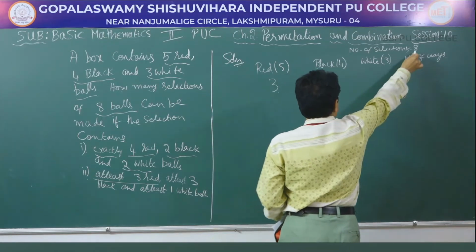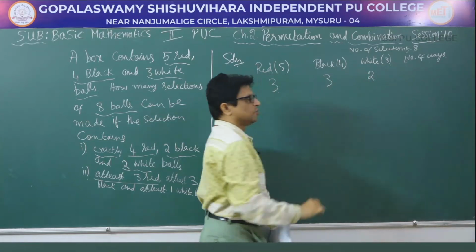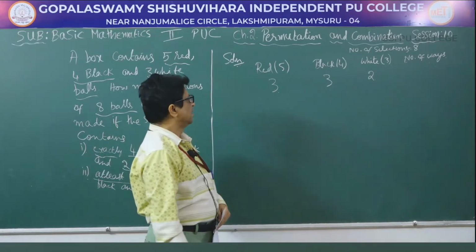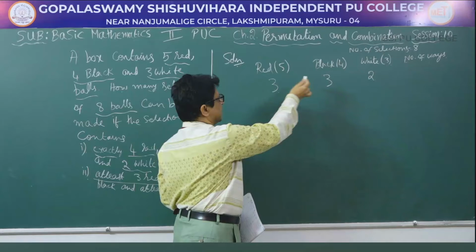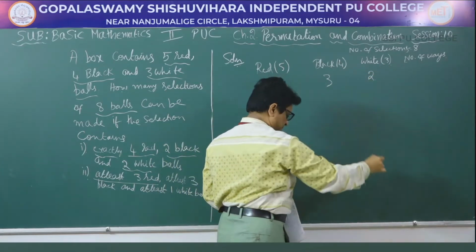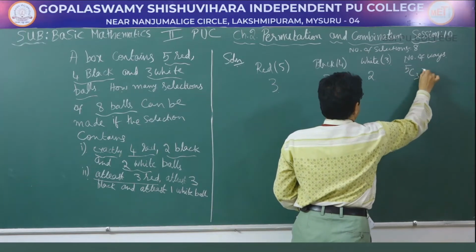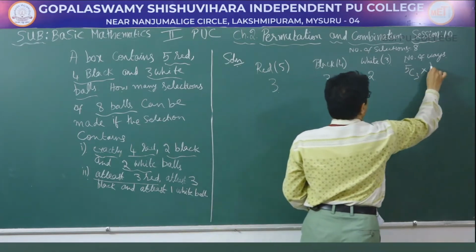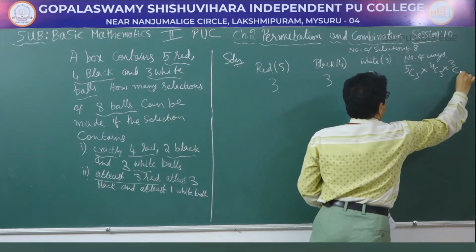So in total we have to select 8. Therefore we have to consider 2 white balls. Therefore the number of ways is 5C3 into 4C3 into 3C2.